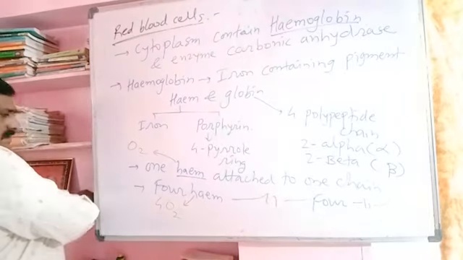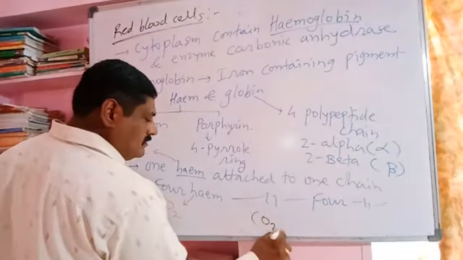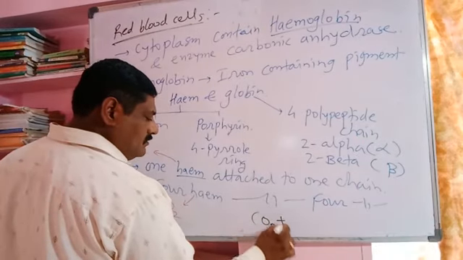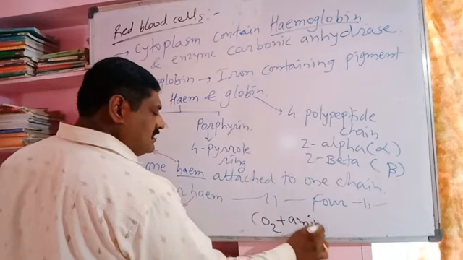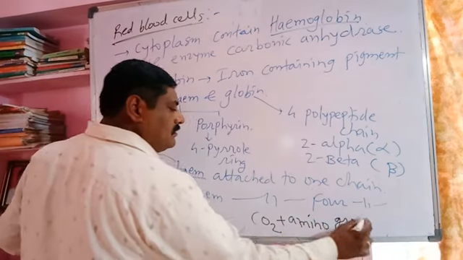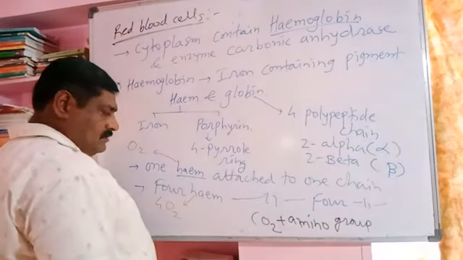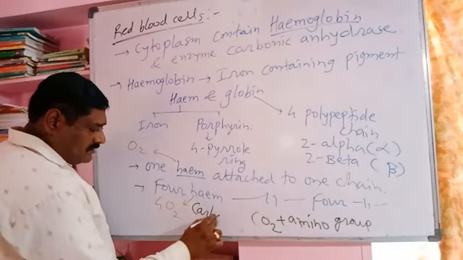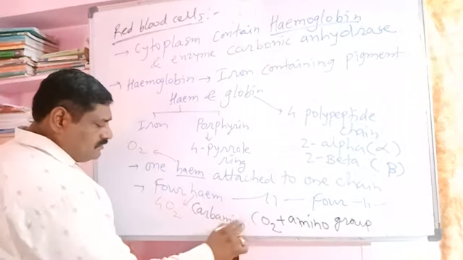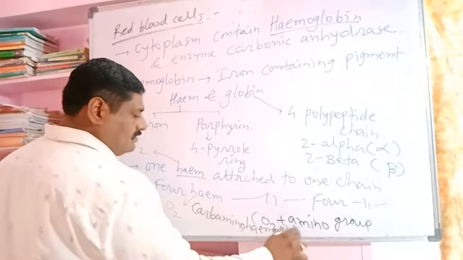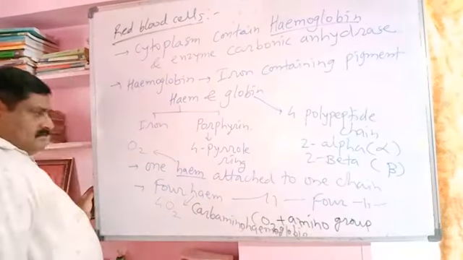Carbon dioxide is attached with the amino group of the globin chain to form carbaminohemoglobin for its transportation.